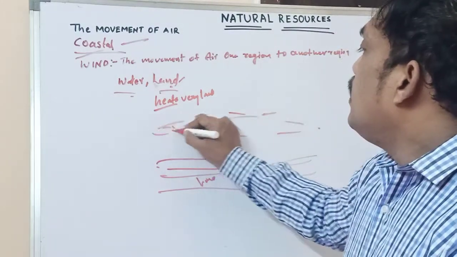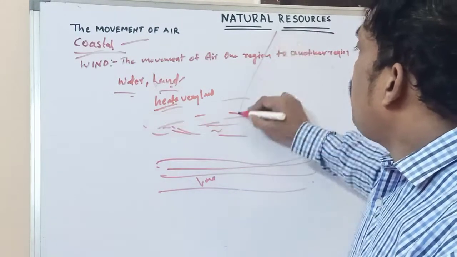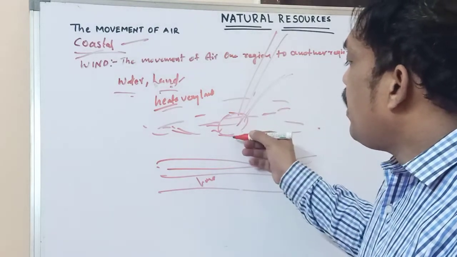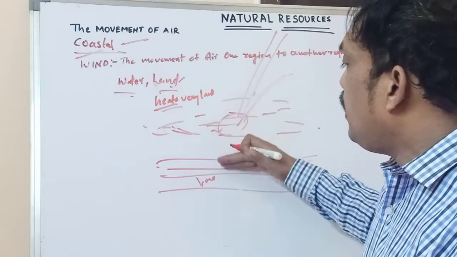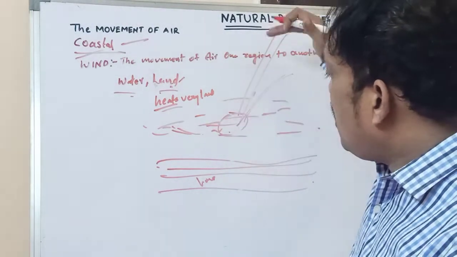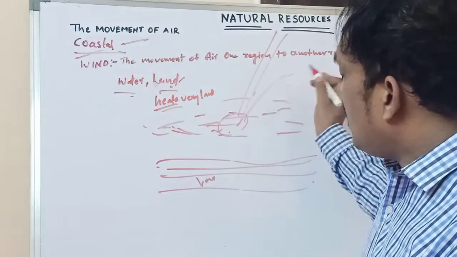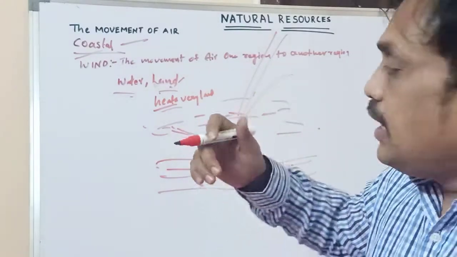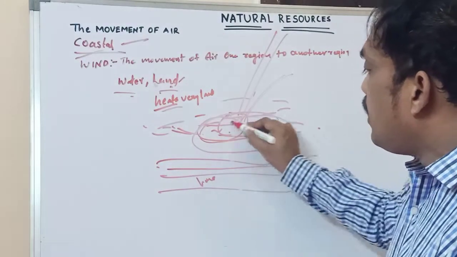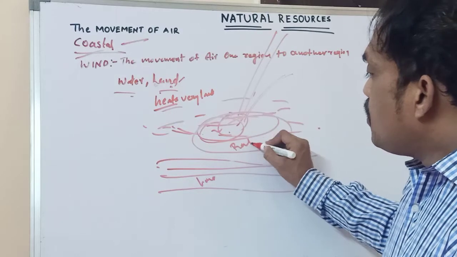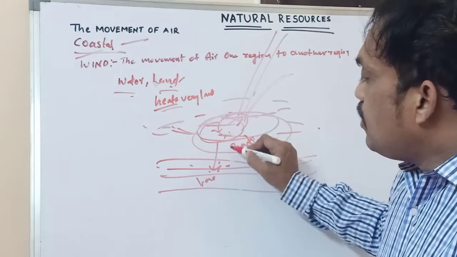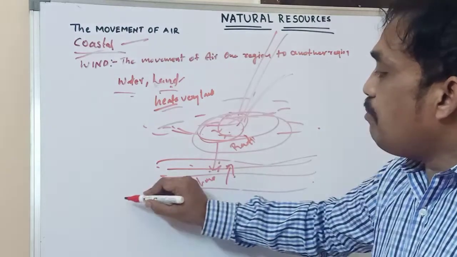The air traps the sunlight; it reflects the sunlight and keeps the radiations in this air. So the radiation is absorbed by the land, so that it heats very fast compared with water.